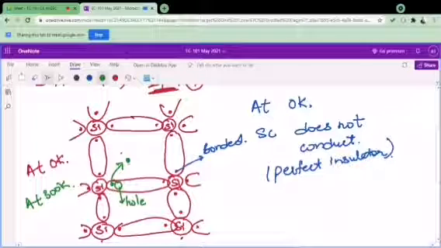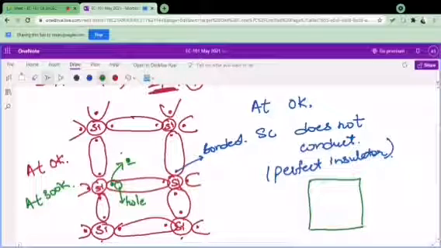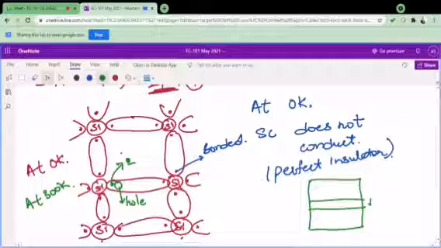But this electron is now free. It is not bonded by any of the silicon atoms or the nucleus or protons of the silicons in the material. It means this electron may now move to the conduction band. If I draw here the valence and conduction band, this is Eg, this is the valence band, this is the conduction band.